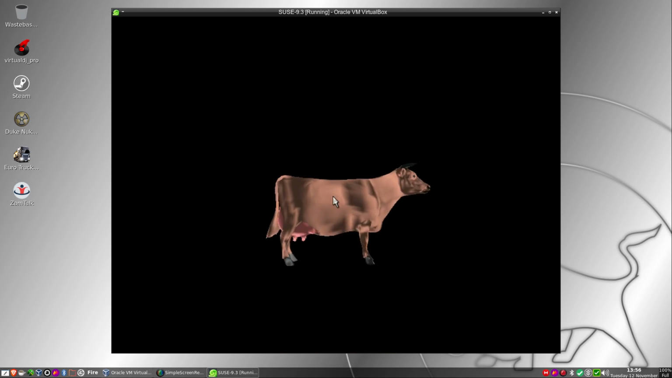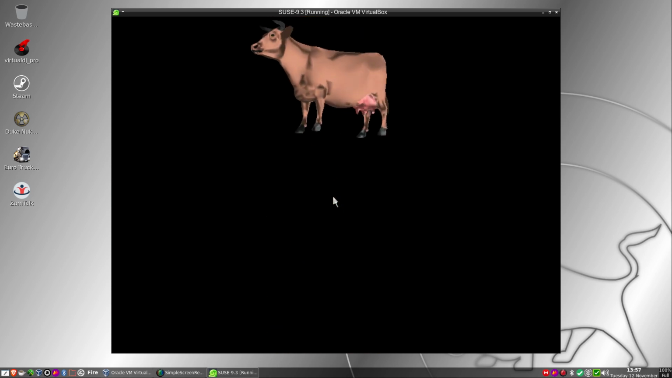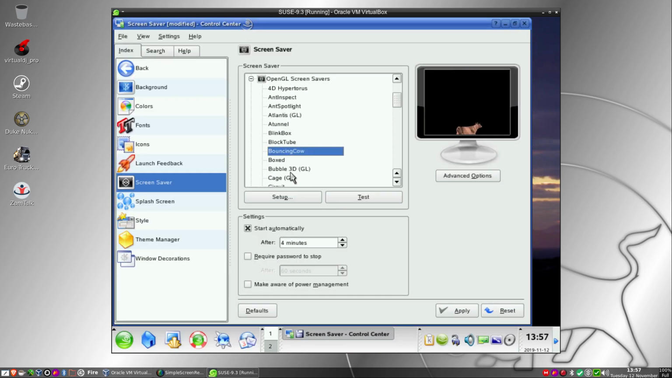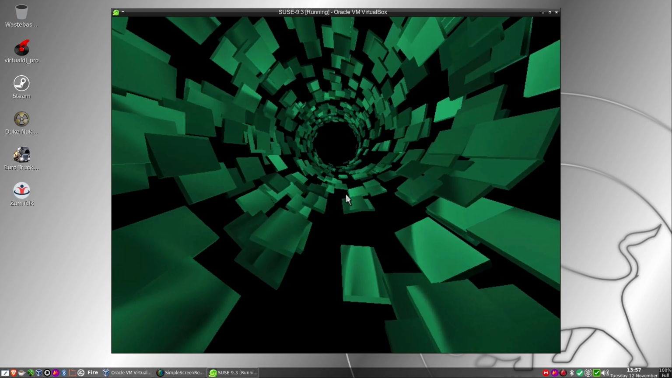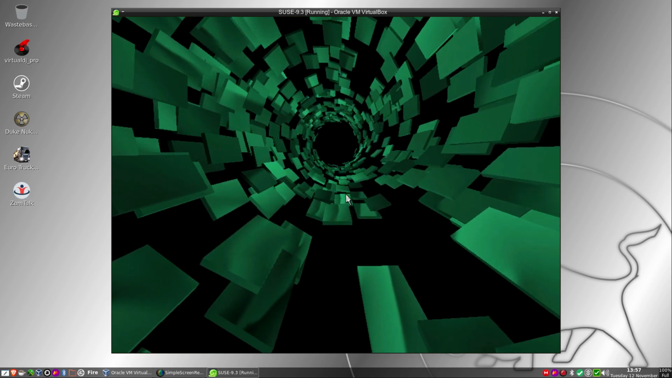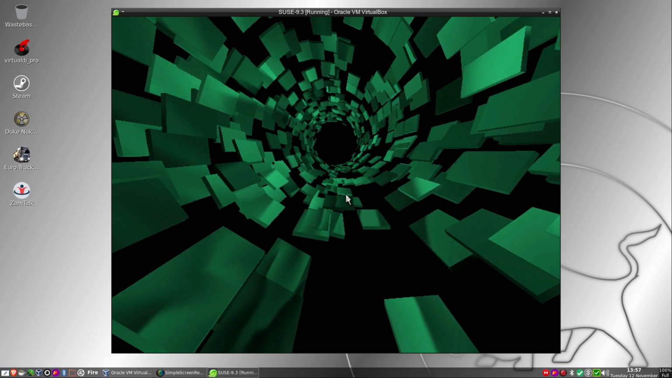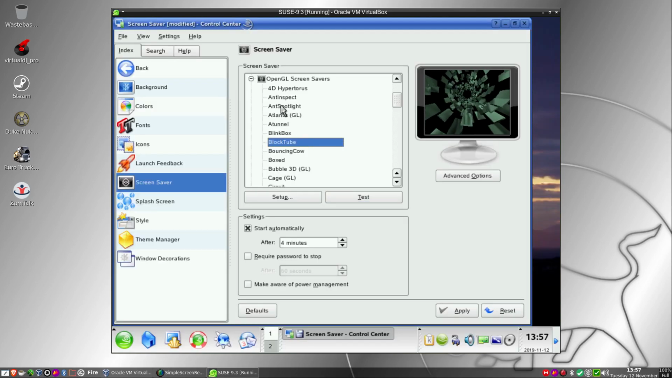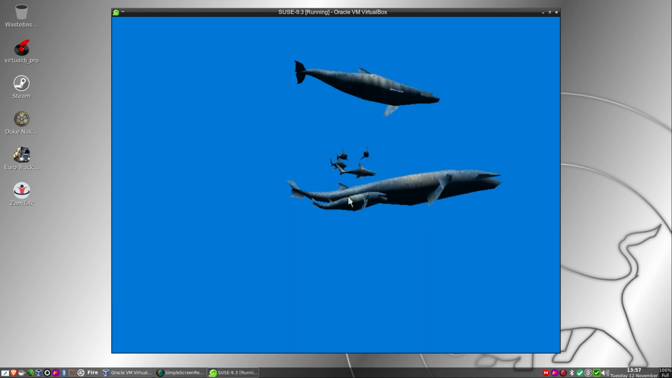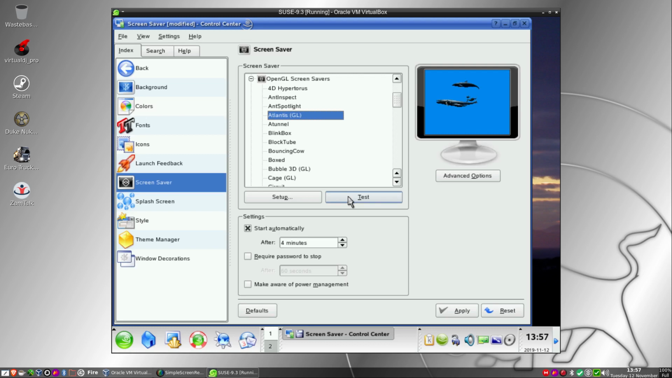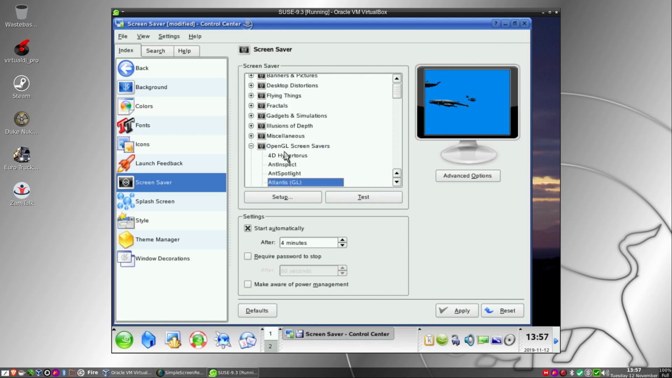Oh yeah. Good days. Cage. Rotating cage. Block tube. This would run a lot faster if it wasn't using the frame buffer, but yeah, that's working well. Atlantis, which was your fish pond. It's running really well here. But yeah, excellent.